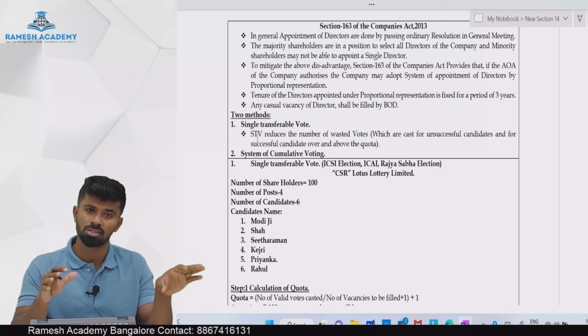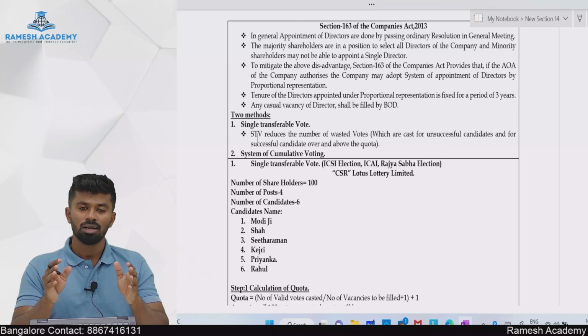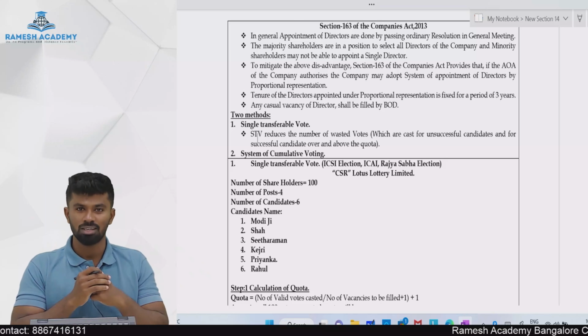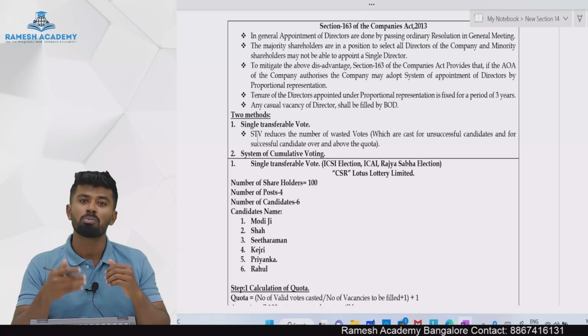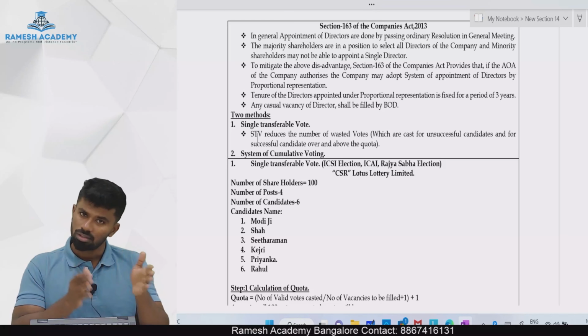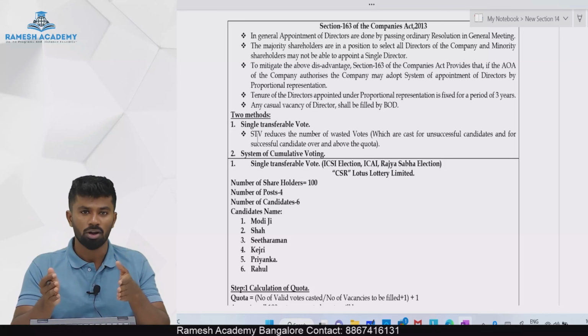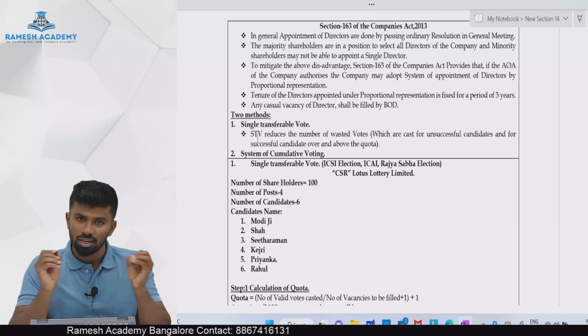We have the ordinary system, then we have the system of proportional representation. To understand the benefit of appointment of directors by proportional representation, let us briefly discuss how the appointment of directors is done under the ordinary method. Under the ordinary method, the directors are appointed by the members in the general meeting by passing an ordinary resolution.